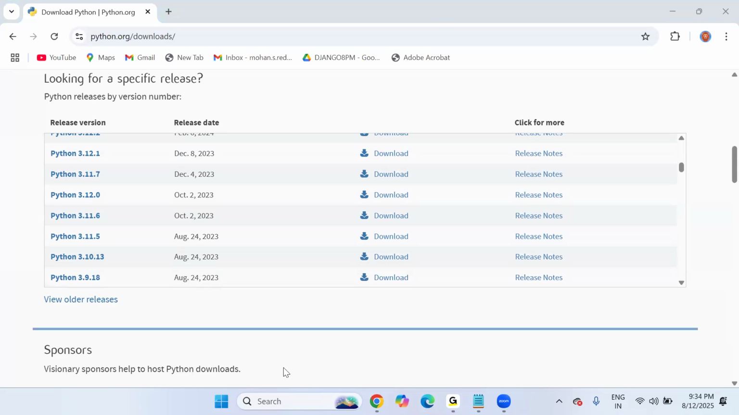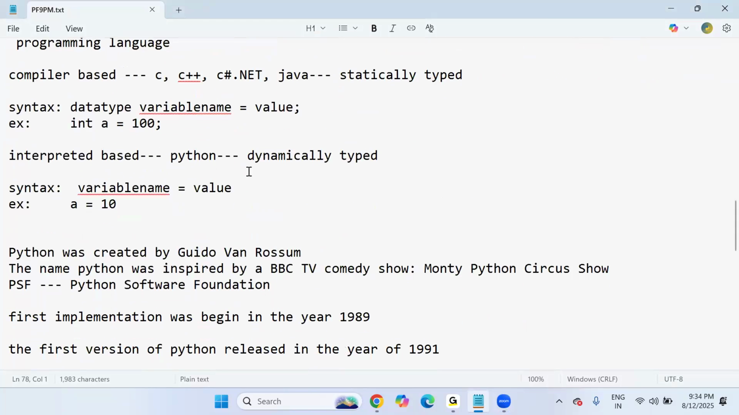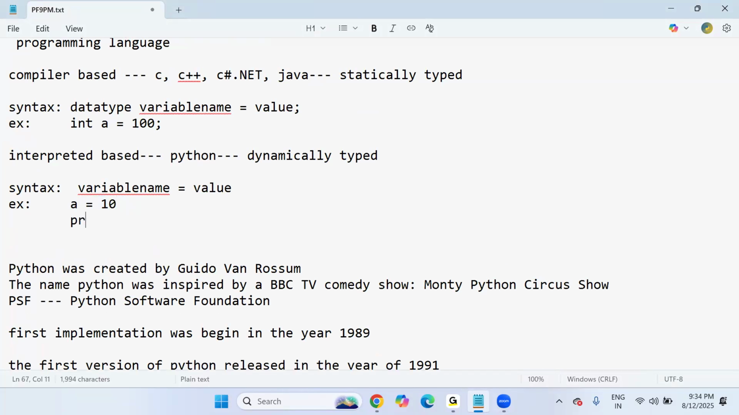Define the meaning of dynamically. Dynamically means during the program execution time. While running the program, Python will decide the data type of the variable. That is called dynamically. Dynamic means runtime. Suppose in my program I declare A with value 10 and print it below. When I run the program, while running, Python will decide the data type of variable A is integer. That is dynamically typed.